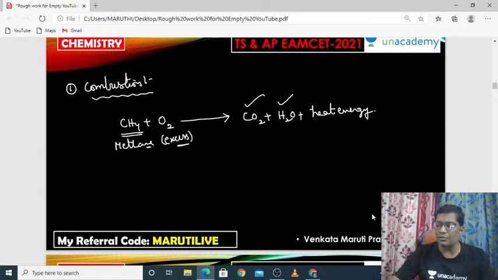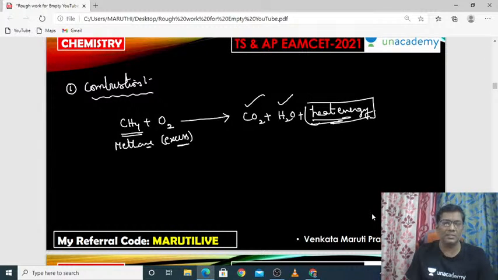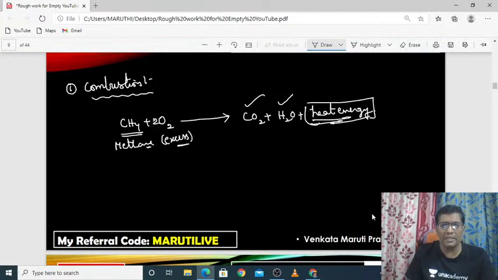When it produces these two, then we can say that this phenomenon is called combustion. In this combustion process it will liberate a very high amount of energy, the maximum amount of heat energy will be produced. So there is a small formula. See here, this is the balanced equation, of course.